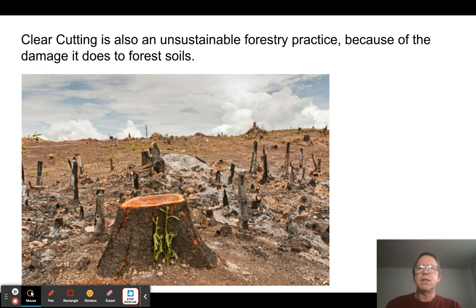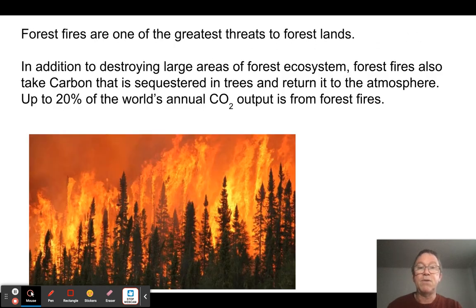Okay, so basically, clear cutting is just not a sustainable practice. It is treating wood, which should be a renewable resource, as a non-renewable resource. And the reason it's so particularly bad is because of the damage it does to soils. So one of the things we're going to focus on in the second semester is the importance of soils. If you damage soils, you damage the future productivity of an area for as long as we can imagine humans will be around. So it's very important to protect soils. Very short-sighted to do that.